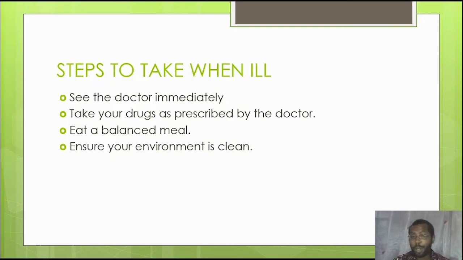So from now on, promise me that you ensure that your environment is neat. Promise me that you eat a good meal, a balanced meal. And also promise me that you never indulge in self-medication. If you are ill, see the doctor. So with all these steps, I believe that you'll be fine.